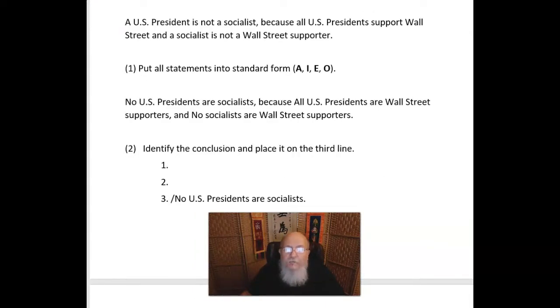So, consider the following example. We come across this argument out in the wildlands. It's a wild argument we've trapped. A U.S. president is not a socialist because all U.S. presidents support Wall Street, and a socialist is not a Wall Street reporter. In fact, it's hard to think of any politician in America who's a socialist. Not even Bernie Sanders is a socialist, right?